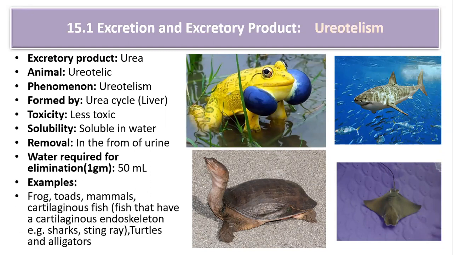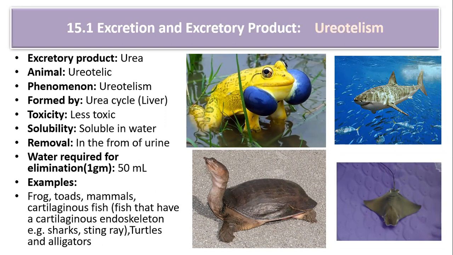Then examples: frog, toad, mammals, all the mammals, okay, even a desert mammal like camel is also going to exhibit the phenomenon called ureotelism. Then cartilaginous fish, those having a cartilaginous endoskeleton such as shark, okay, turtles and alligators, they are also going to show ureotelism.